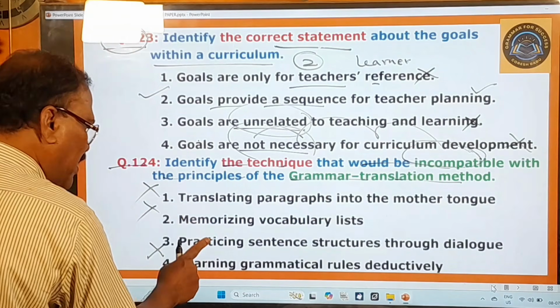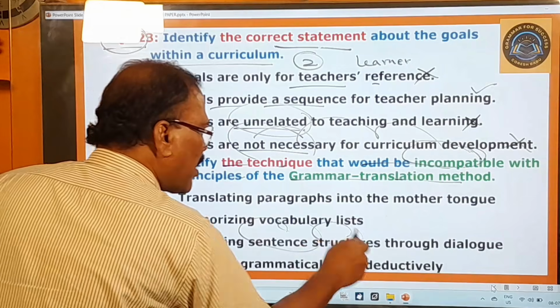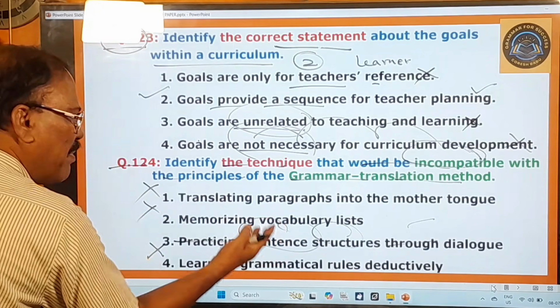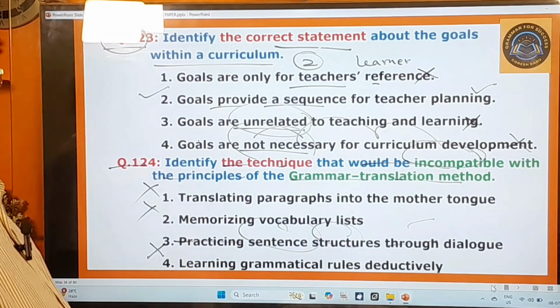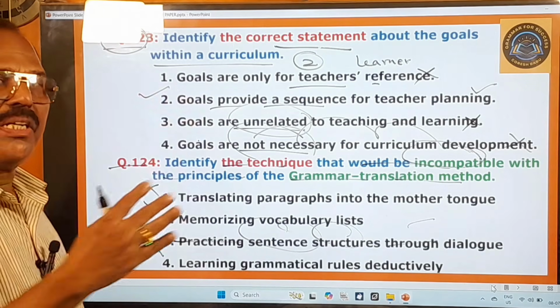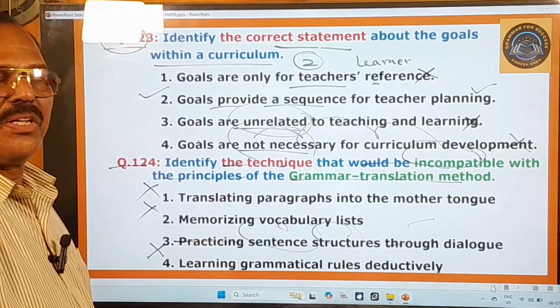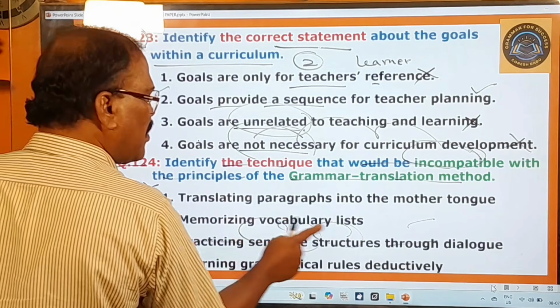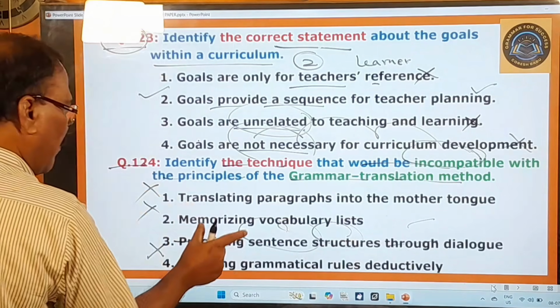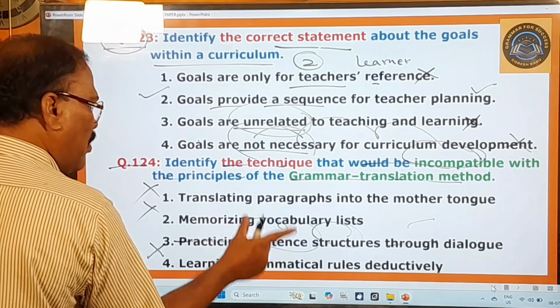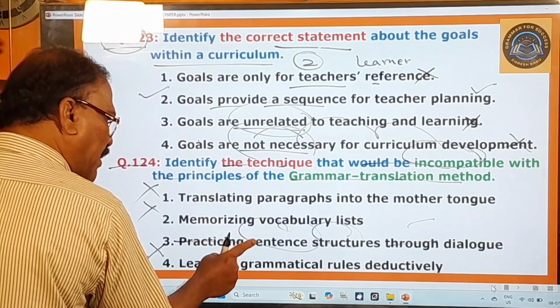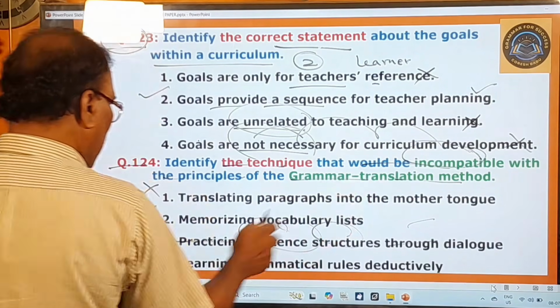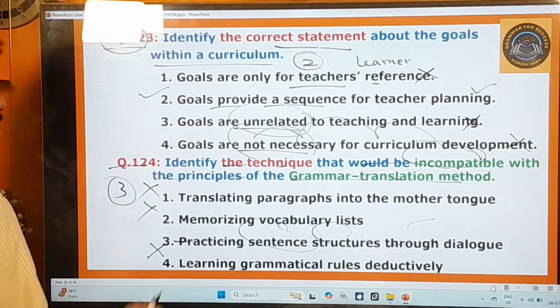Whereas this third one is there, practicing sentence structures through dialogue. So this can be found only in the direct method. Okay, teaching the target language in the target language itself. So in that direct method you can come across this practicing of sentence structures through dialogue. So therefore this is the only point that is incompatible with this grammar translation method, and therefore this third one is your answer. All others are wrong ones.